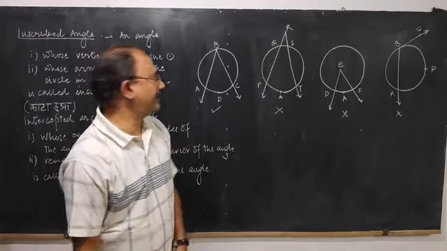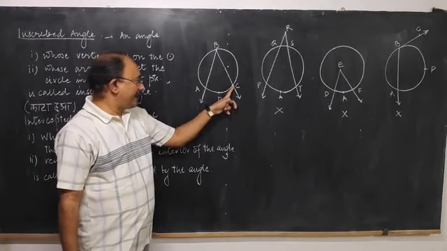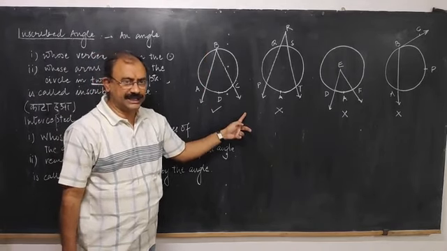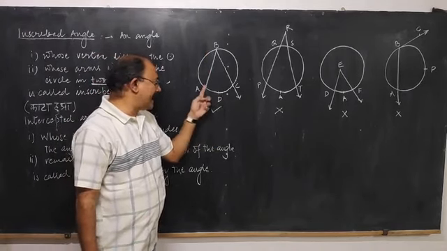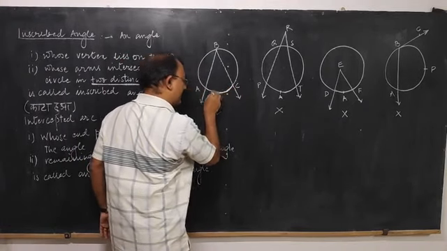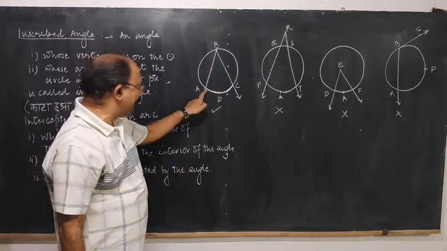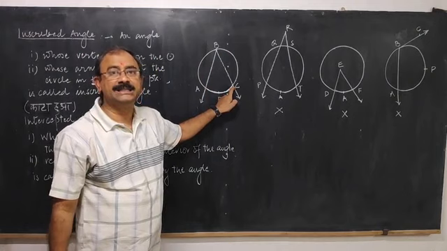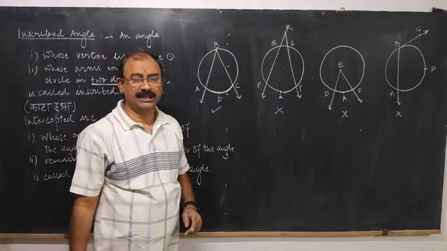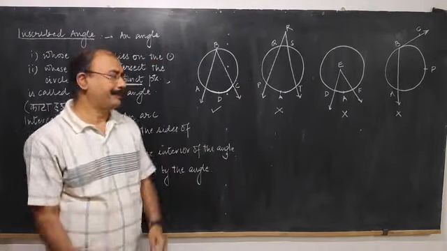Let us see again the four figures. First figure, the end points of the arc are on the sides of the angle. So first condition is satisfied. The remaining points of the arc are in the interior of the angle. So you can say that arc ADC is intercepted by angle ABC. एंगल ABC ने आर्क ADC काटा है.